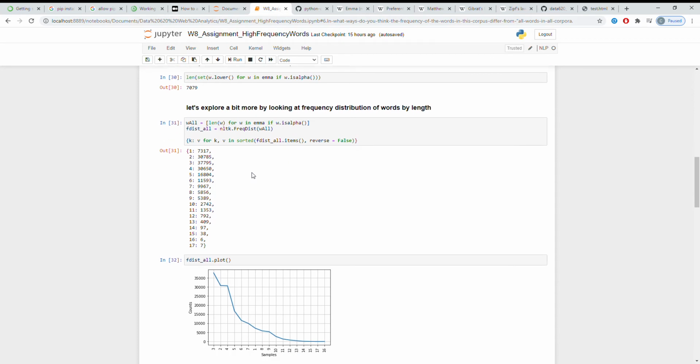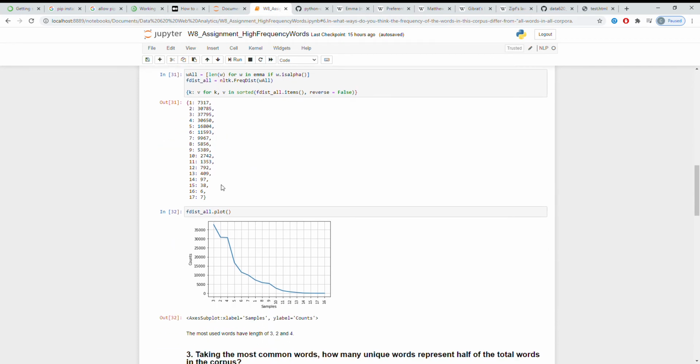Looking at the frequency distribution by length, we can see most words are either 3, 2, or 4 characters long, and then it kind of tails off as you get higher up. There's 7,001 character words as well.